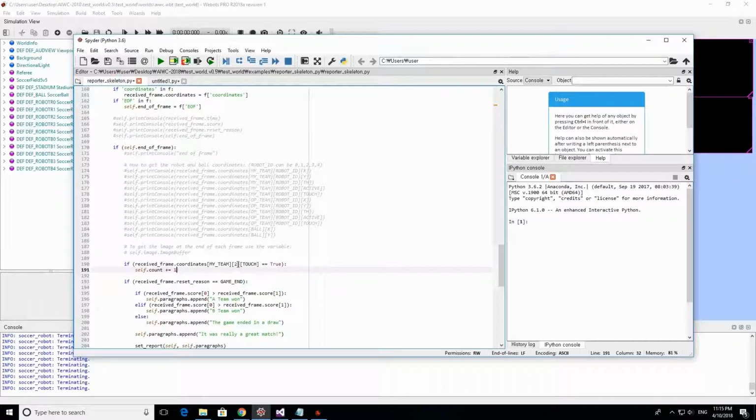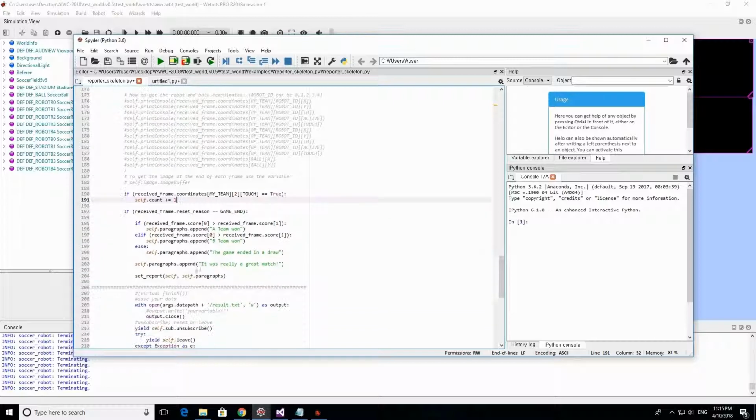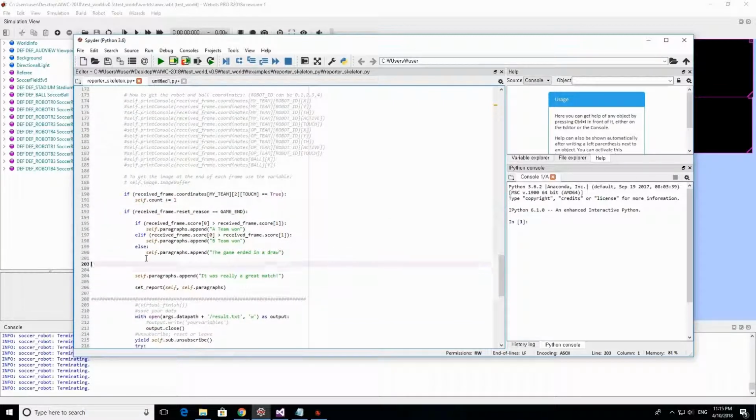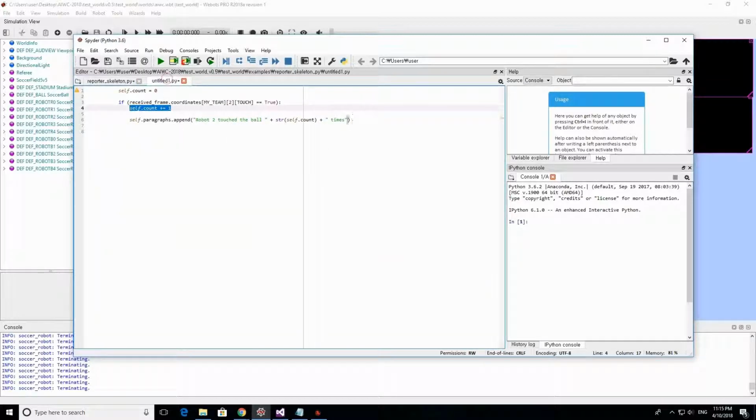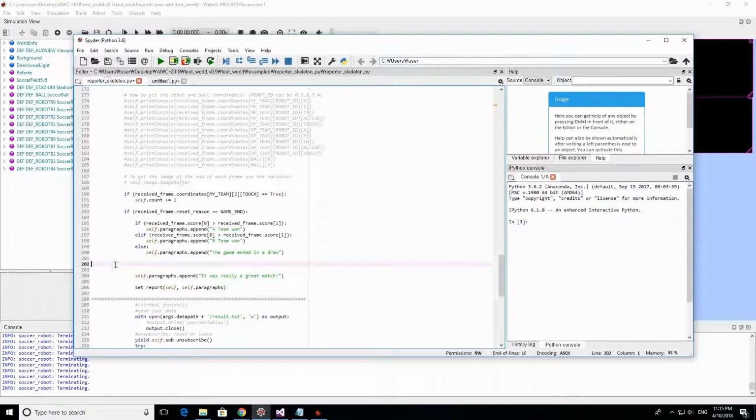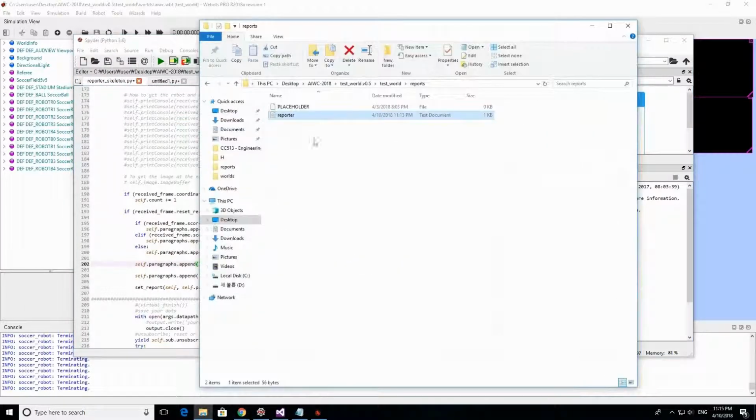If our number 2 touched the ball, we're gonna increase our counter. And after that, we're gonna append how many times our robot 2 touched the ball to our report here.